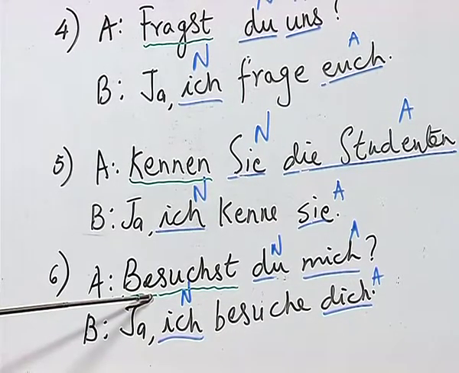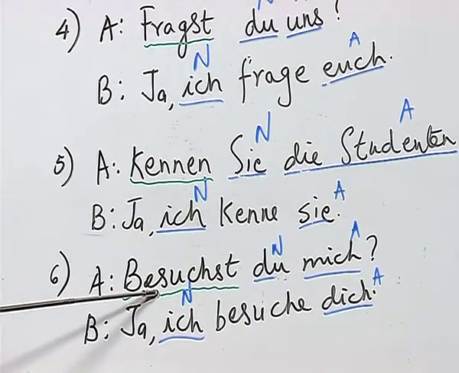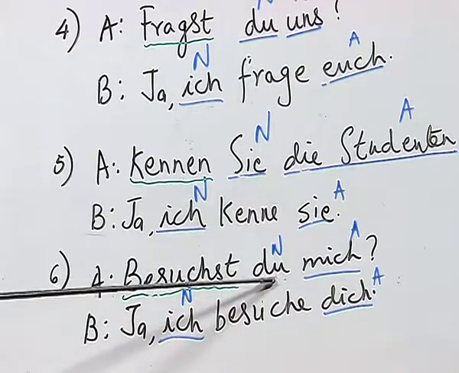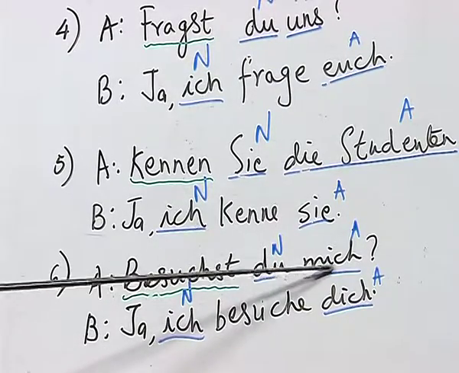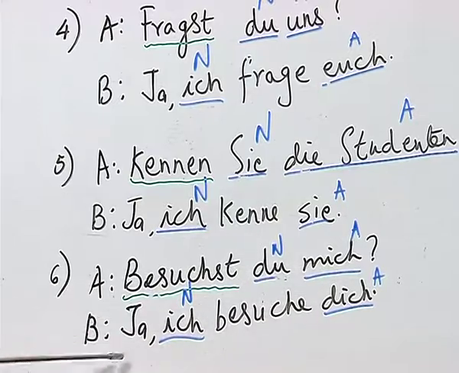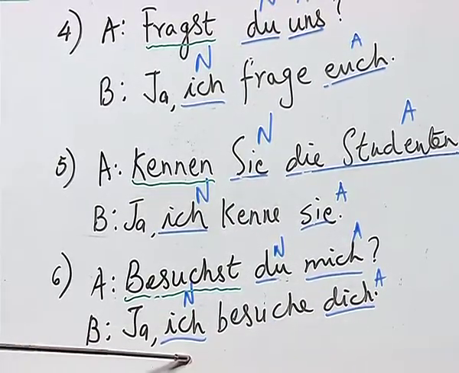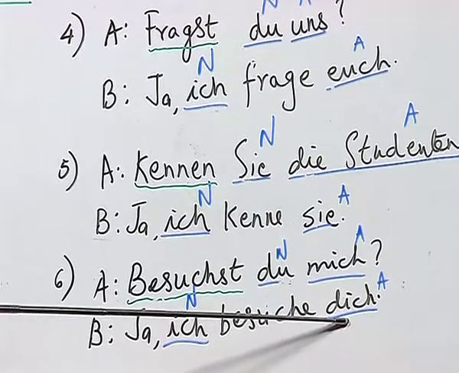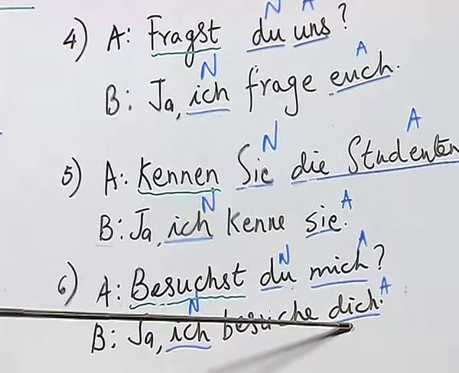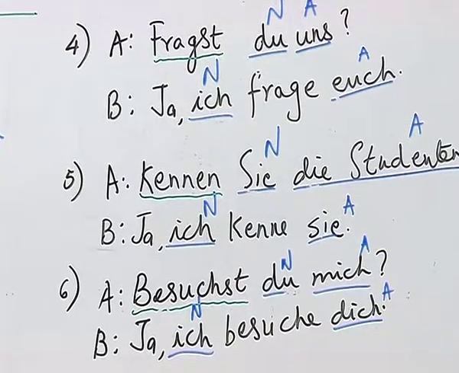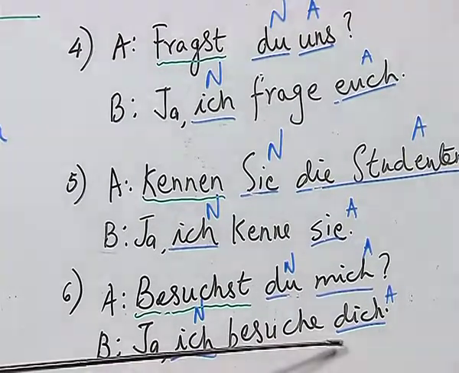The verb besuchen means to visit. Now here, as you can see, du is the nominative, mich is the accusative pronoun, and the answer is ja, ich besuche dich, where ich is the nominative and dich is the second person informal form of the pronoun du in accusative.